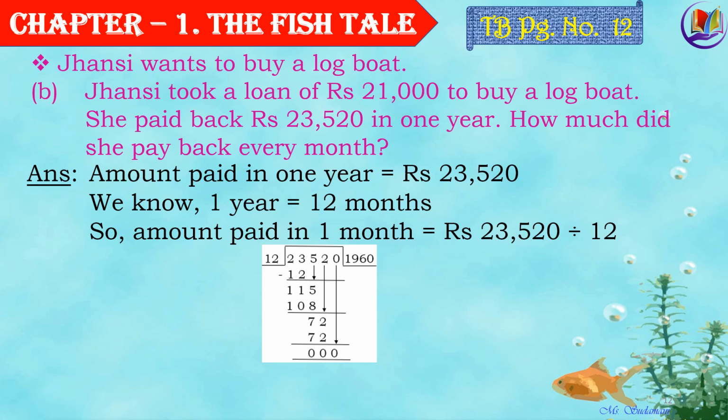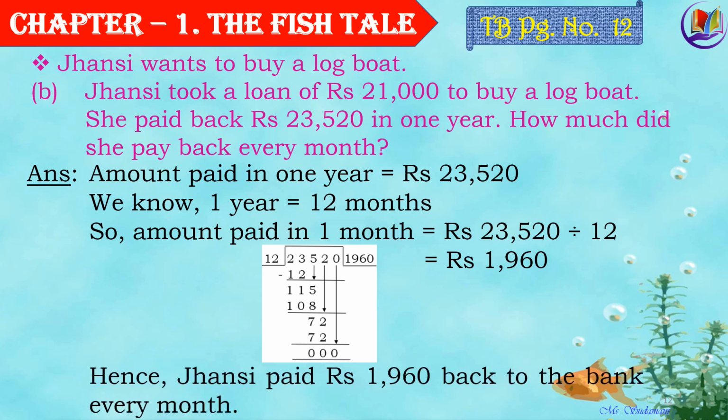23,520 divided by 12. We are dividing here because we have to find the money she paid back every month. So here I have shown the division on the left hand side. Have a look at it and observe the steps carefully and try to understand it. Hence, Jhansi paid back rupees 1960 to the bank every month.